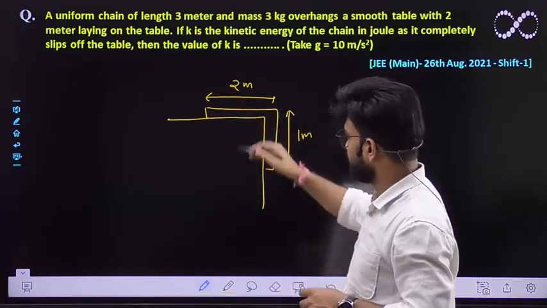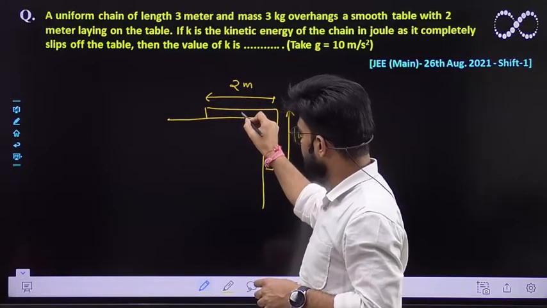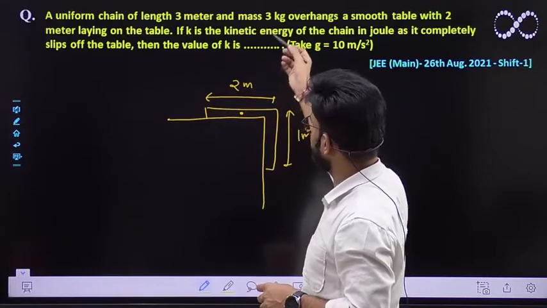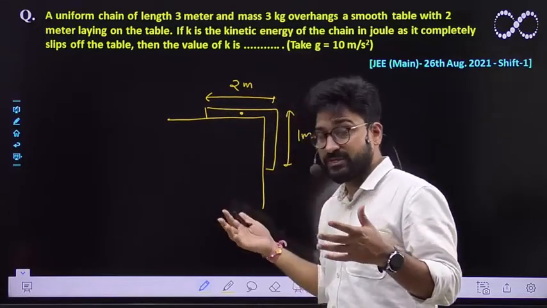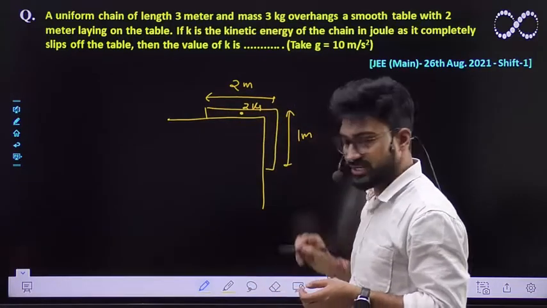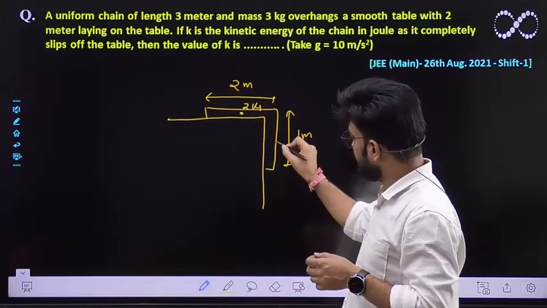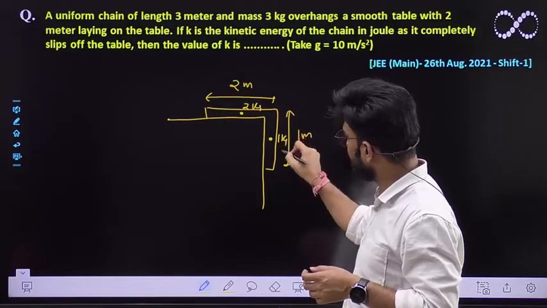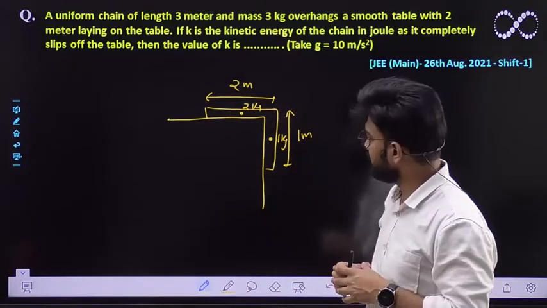So the mass of this upper portion of the chain is how much? Because this mass has been uniformly distributed, its mass must be equal to 2 kg, because the overall mass of the chain is 3 kg, and the hanging part should have a mass of 1 kg.